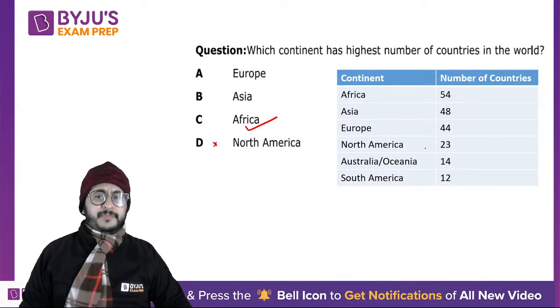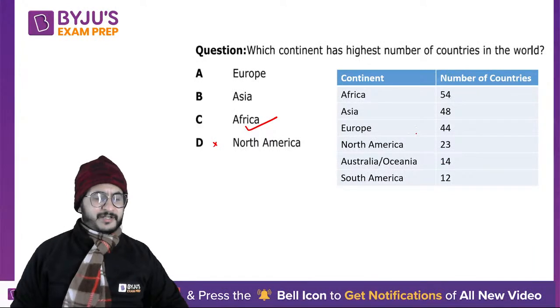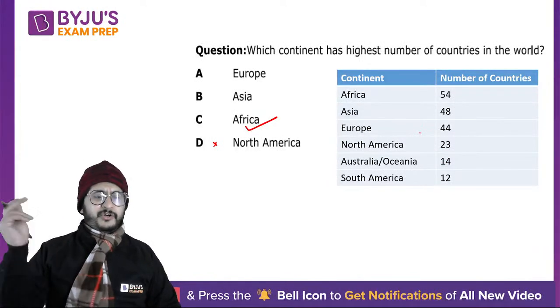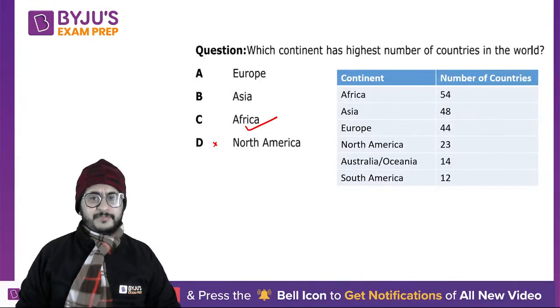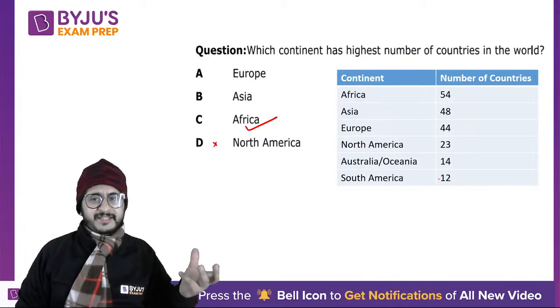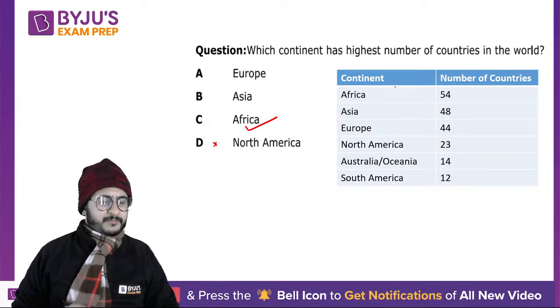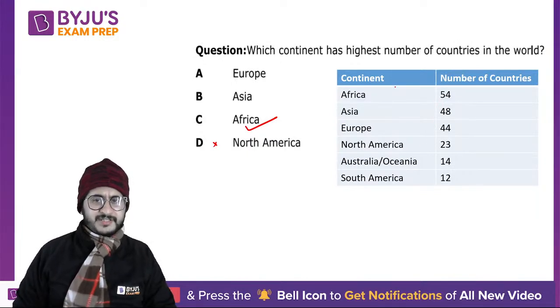Then North America has 23. Australia has 14 countries. Shocking, isn't it? 14 countries, like small islands. You must be knowing Australia, New Zealand. There are a lot of other small islands that are part of Australasia. So 14, and South America has the least. If the question had been which continent has the least, it would have been even trickier to answer. So this is the number of countries. Just interesting facts.